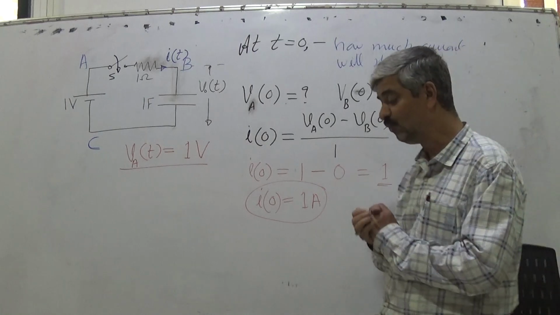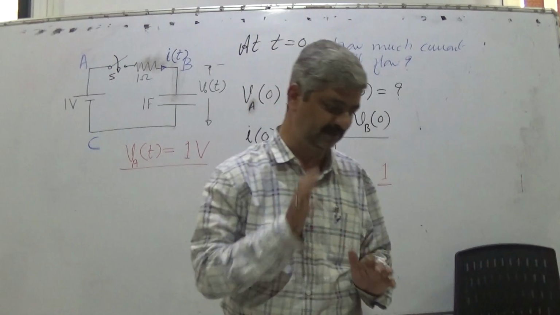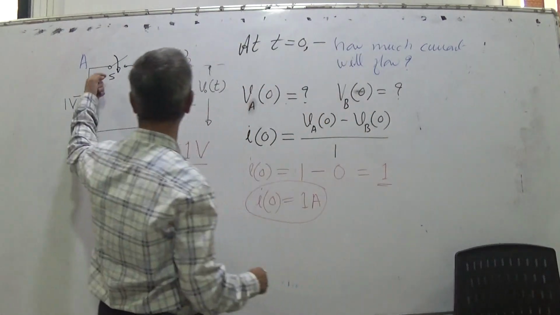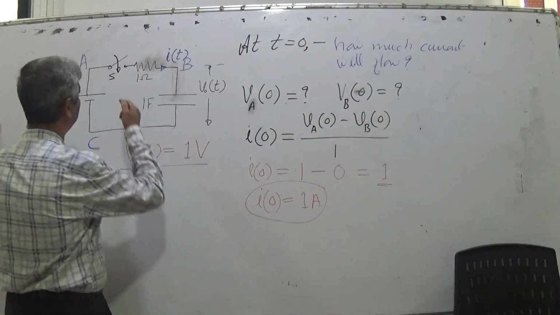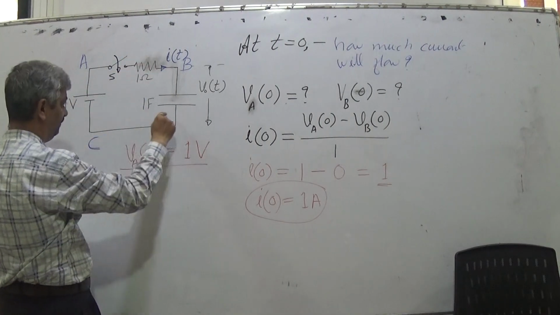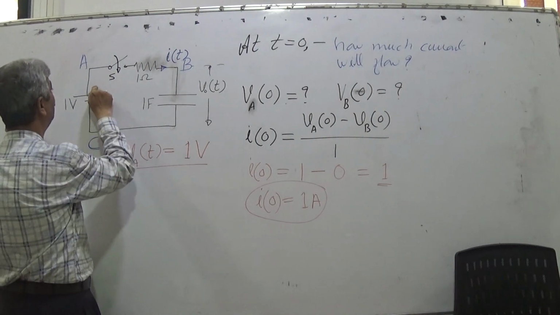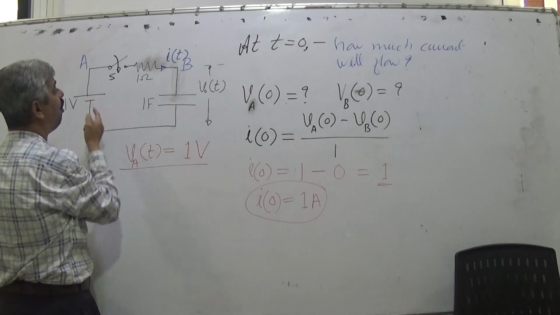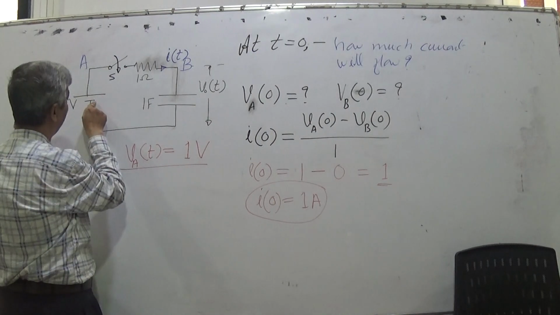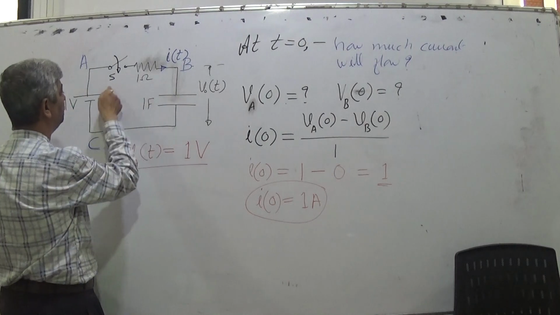Now, what is going to happen? I am trying my level best to explain. When current flows like this, it means it flows like this also, because the battery will put electrons here and take electrons from here.